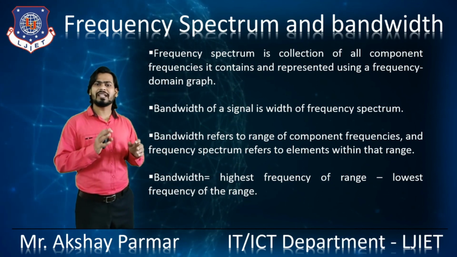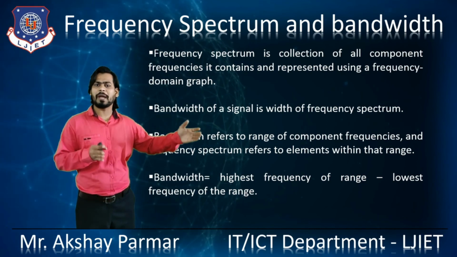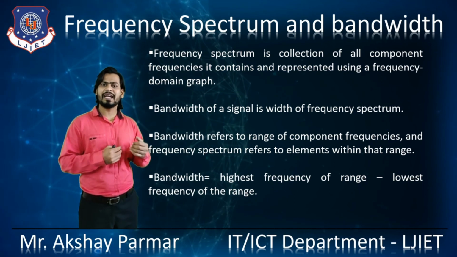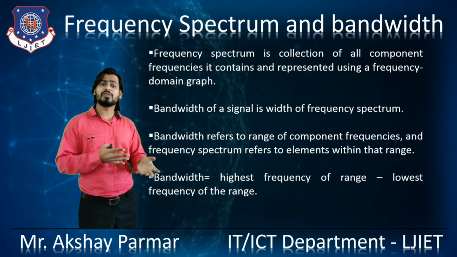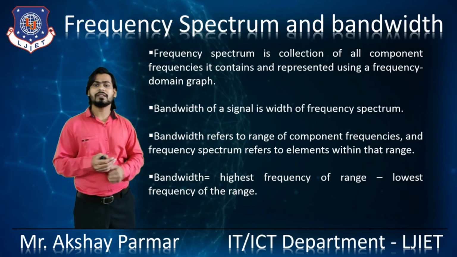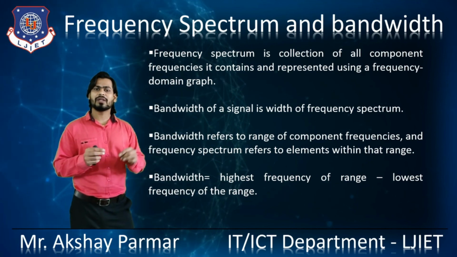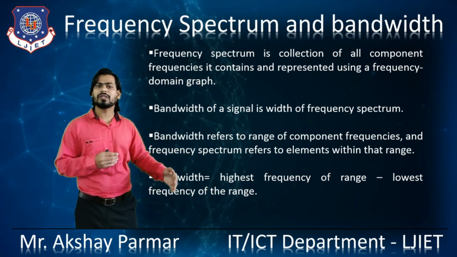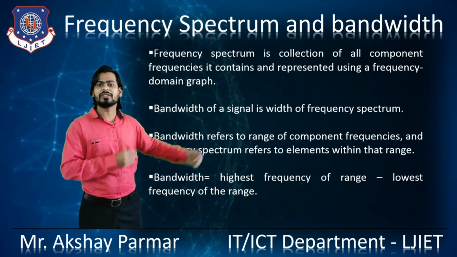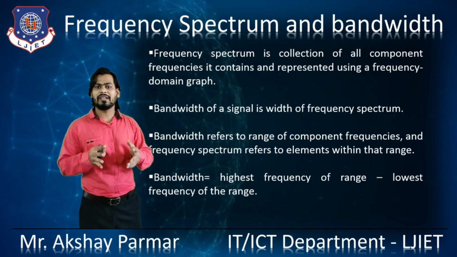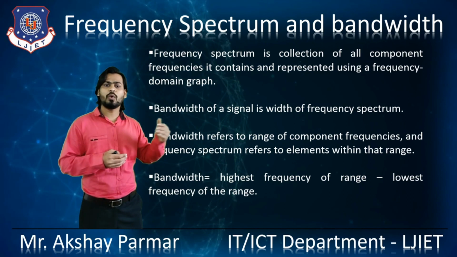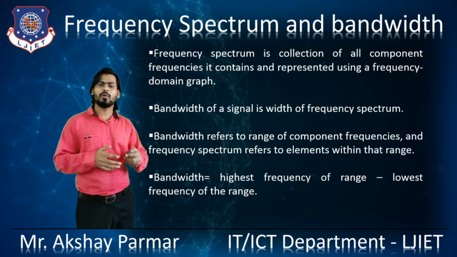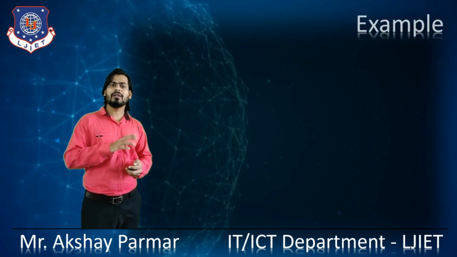The bandwidth of the signal is the width of the frequency spectrum, right? So the bandwidth refers to the range of the component frequencies and the frequency spectrum refers to the elements within that range, right? The bandwidth is equal to the difference between the highest frequency of that range and the lowest frequency of that range.